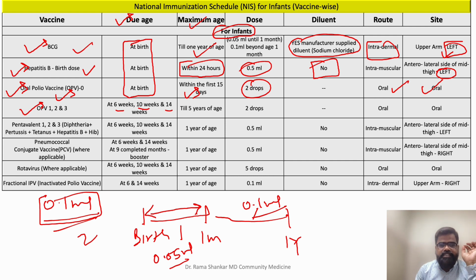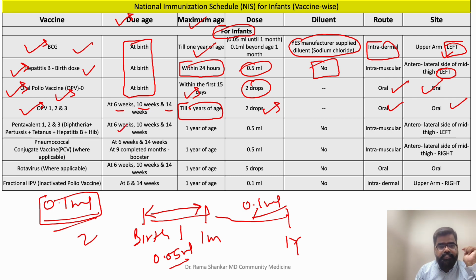Now coming to 6, 10, 14 weeks, you are giving OPV 1, 2, 3. First dose, second dose and third dose at 6, 10 and 14 weeks respectively. OPV can be given till 5 years of age. Dose is not an issue, 2 drops, oral. The next vaccine is pentavalent. Since it is penta, you have diphtheria, pertussis, tetanus, hepatitis B and hemophilus antigens. 5 antigens are there. So it is pentavalent.